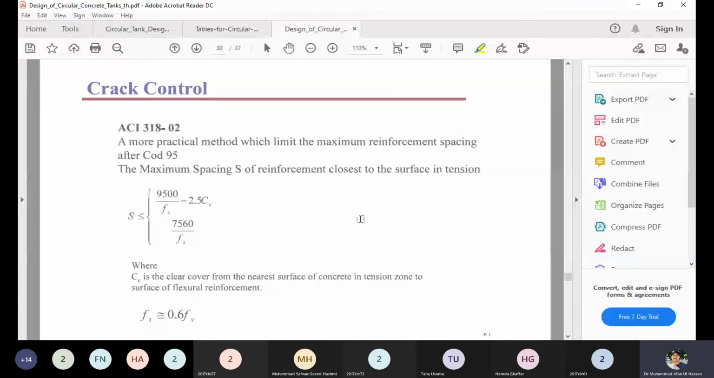The crack control spacing can also be determined, that is, what is the spacing limit for the reinforcement, because I have told you that the spacing should be lesser in the tank. So you can compute from this expression what is the limiting spacing. Although this is an old formula, it may be the same in the new code. So the limiting spacing for the steel is computed by this one. So our spacing cannot exceed that.